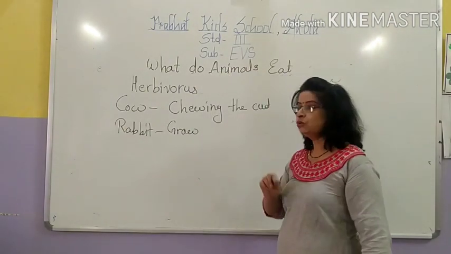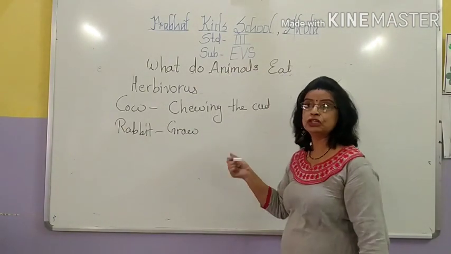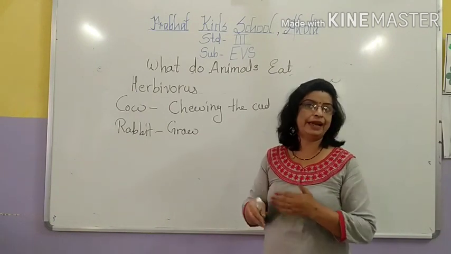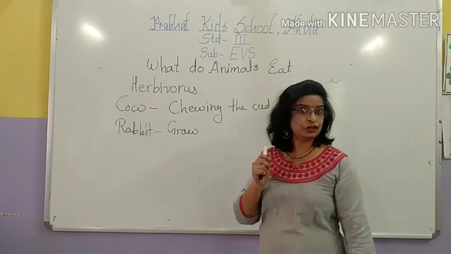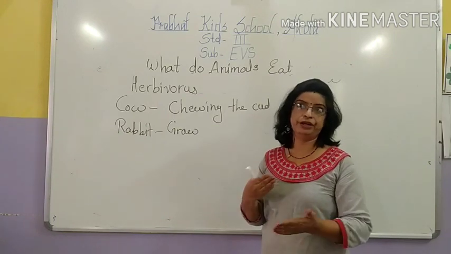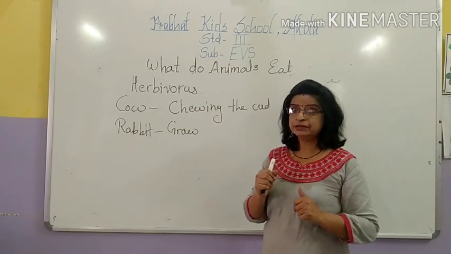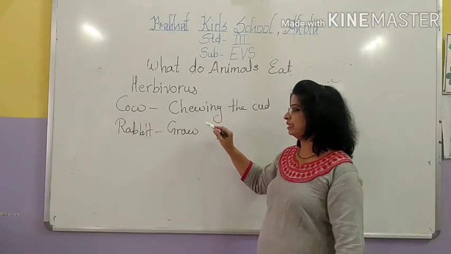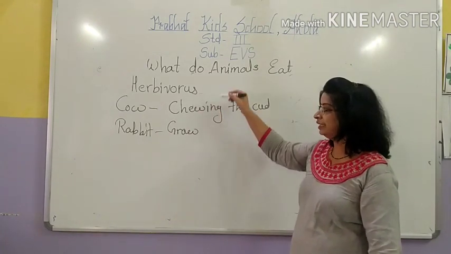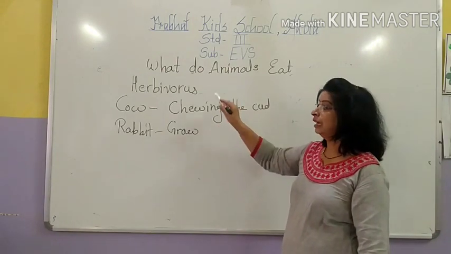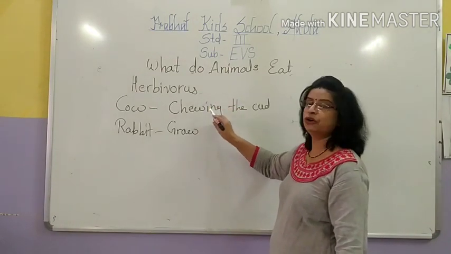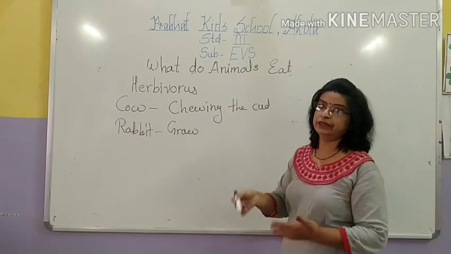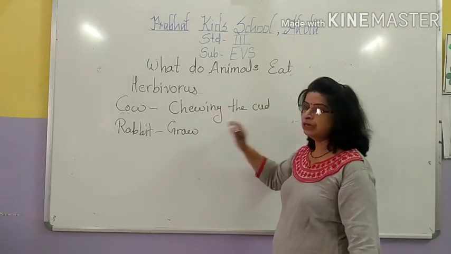Yes? Now some insects also feed on plants. Grasshopper, if you observe, a grasshopper feeds on grass, as its name says. Some birds also, like a pigeon or a sparrow, also feed on plants. So these animals have different types of feeding habits. They are herbivorous, but they do not have similar feeding habits. They do not eat their food similarly. So this is about the herbivores.